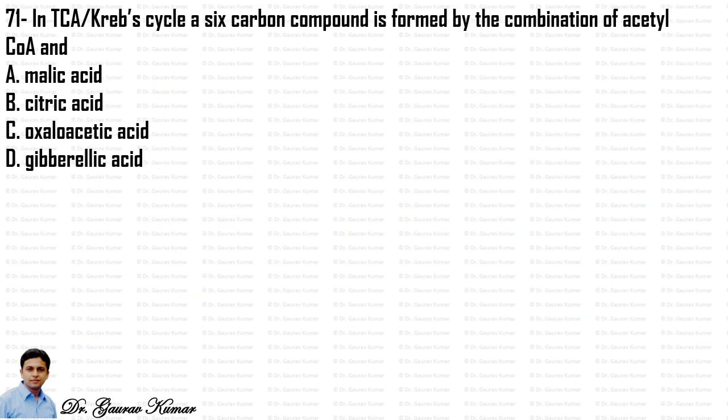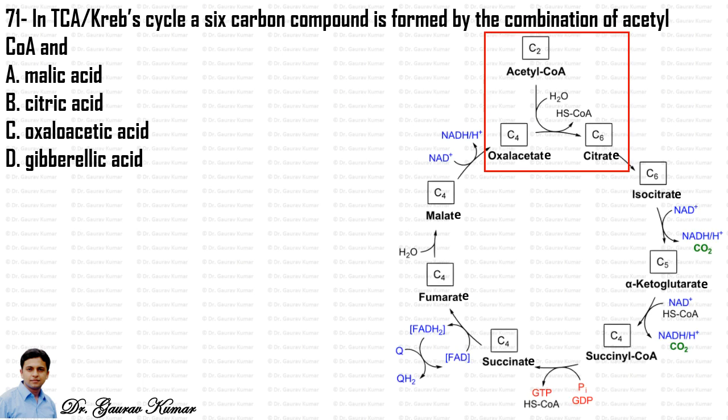Next question: in the TCA or Krebs cycle, a 6-carbon compound is formed by the combination of acetyl-CoA and what among the following options? So you can see the TCA cycle on the right-hand side, and the question is asking about the step which I have enclosed in the square bracket. You can see that the 2-carbon compound, acetyl-CoA, combines with the 4-carbon compound, oxaloacetate, to form the 6-carbon compound citrate. So the answer to this question will be oxaloacetic acid, that is option C.